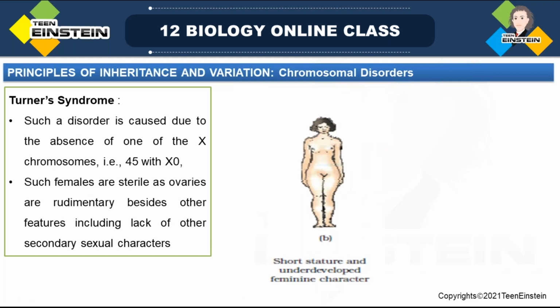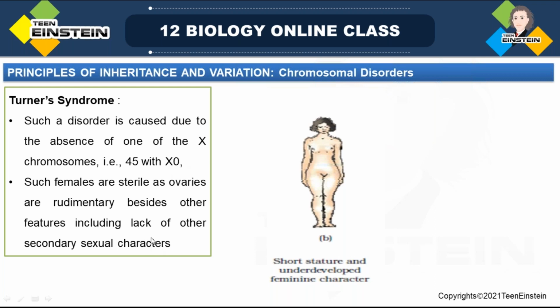And next is Turner syndrome. In Turner syndrome, this is due to the absence of one of the X chromosomes. Okay, means there will be 45 chromosomes. Out of the 46, the X determining chromosomes, there is only one X and there won't be the other one. Okay, it will be X0.